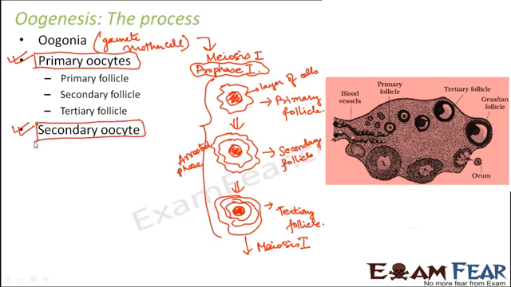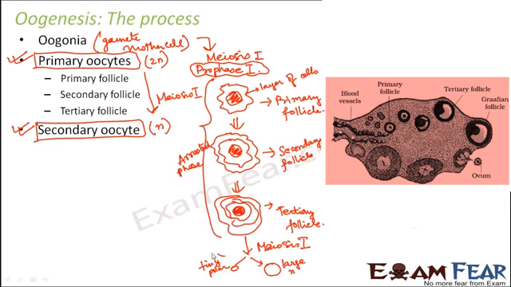And what were these secondary oocytes? The primary oocytes were diploid cells, but the secondary oocytes were formed as a result of meiosis 1. So what kind of cells will these be? These are haploid cells. As a result of meiosis 1, two unequal cells were formed. One cell was large and haploid, the other cell was very tiny, and it was like a tiny polar body. So this was also haploid, but it was a very tiny polar body.